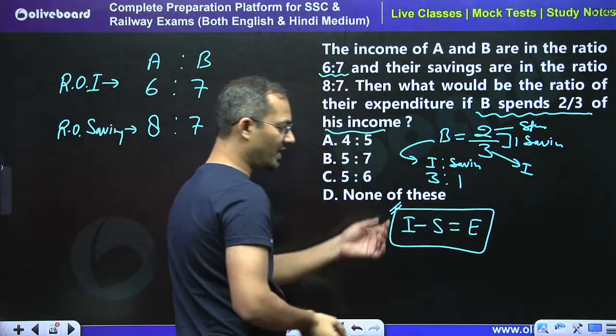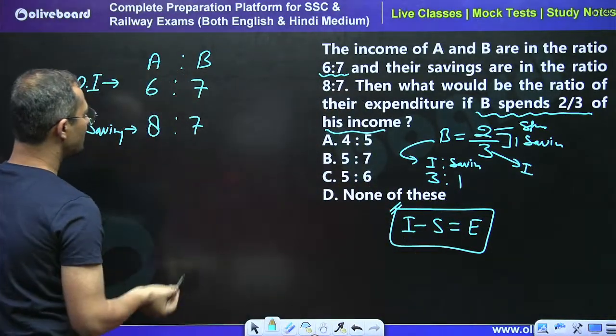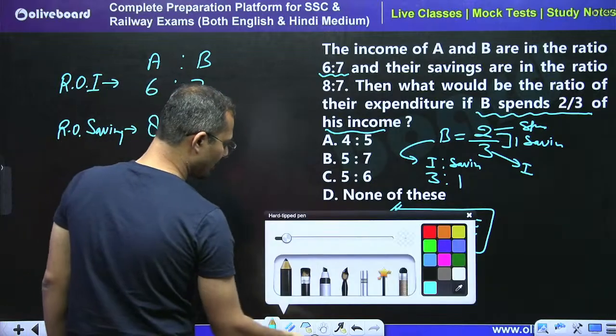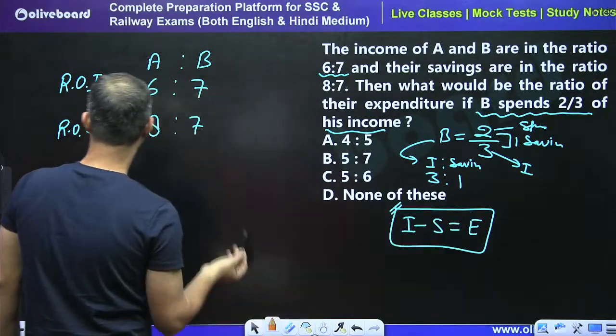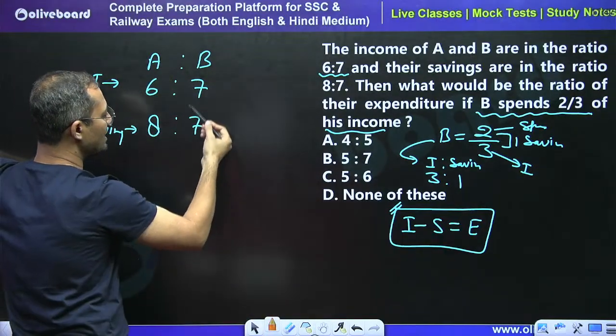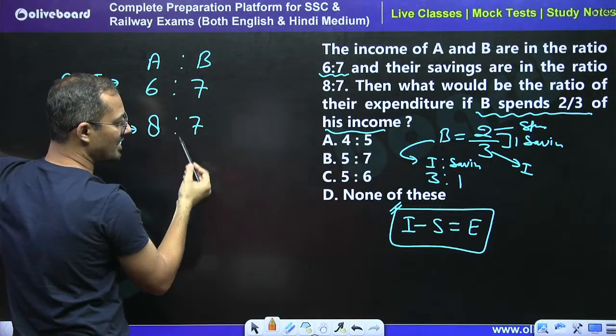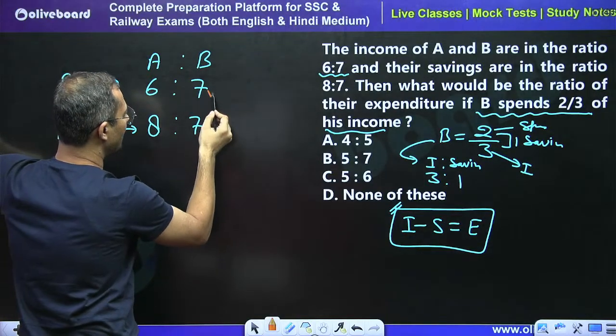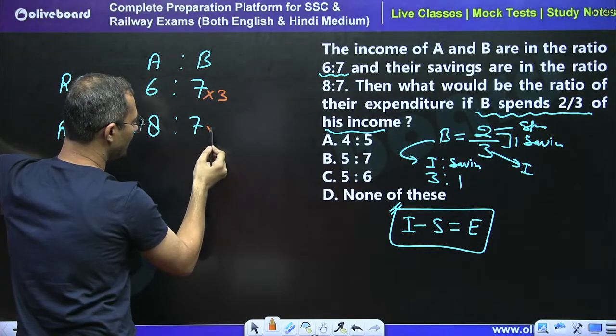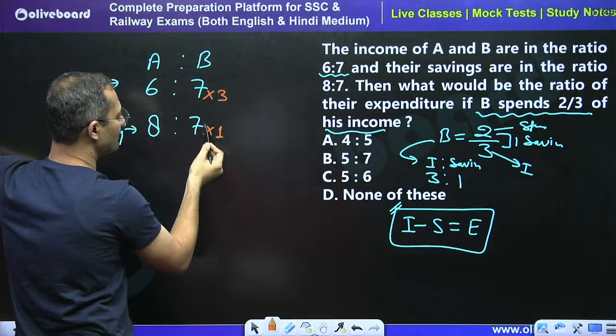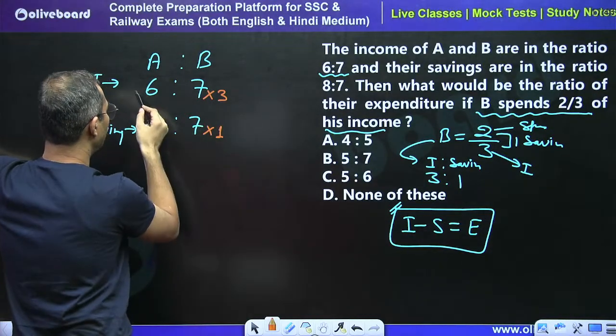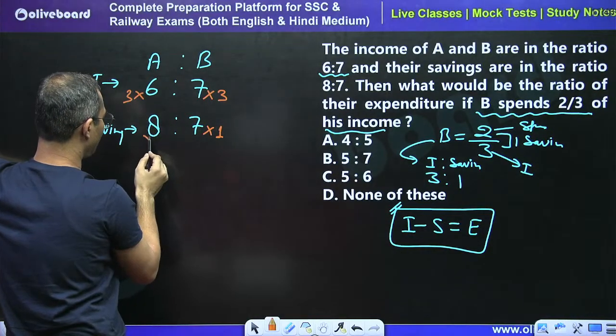We have to ensure that the value for income and saving for B must be equal. By default it is equal, so we just multiply here by 3 and here by 1. This will maintain the 3:1 ratio. So take 3 units of this and 1 unit of this.